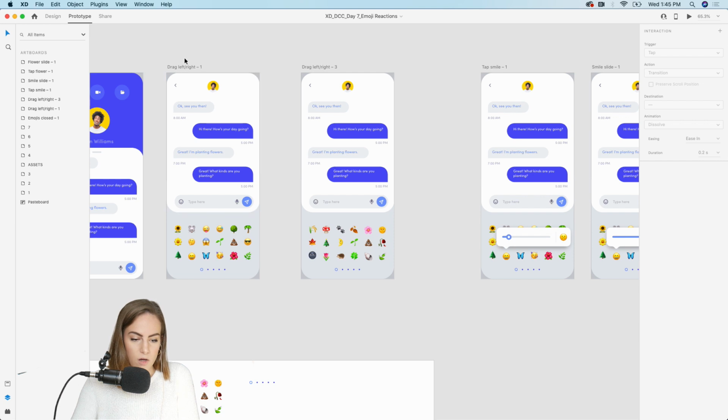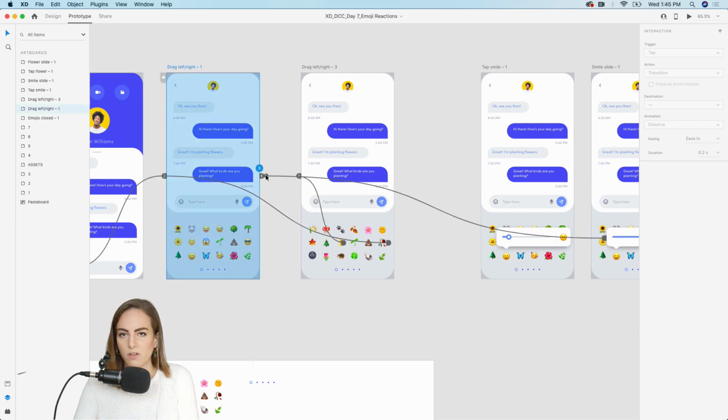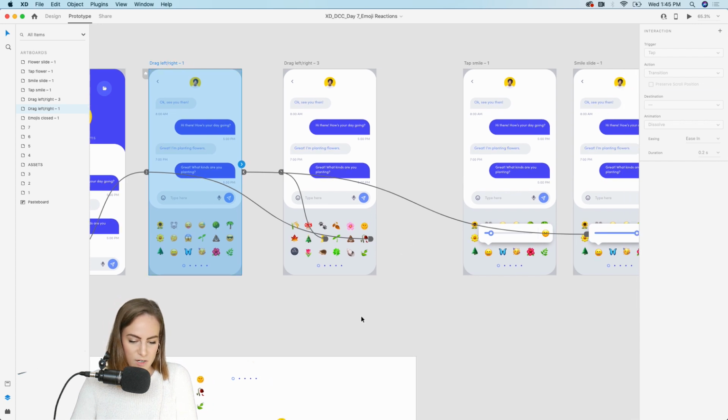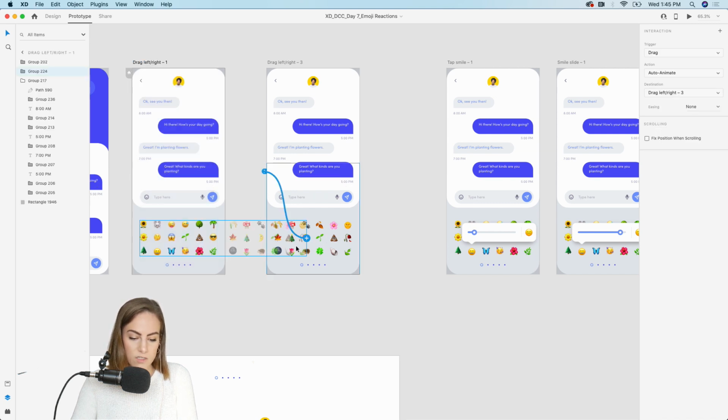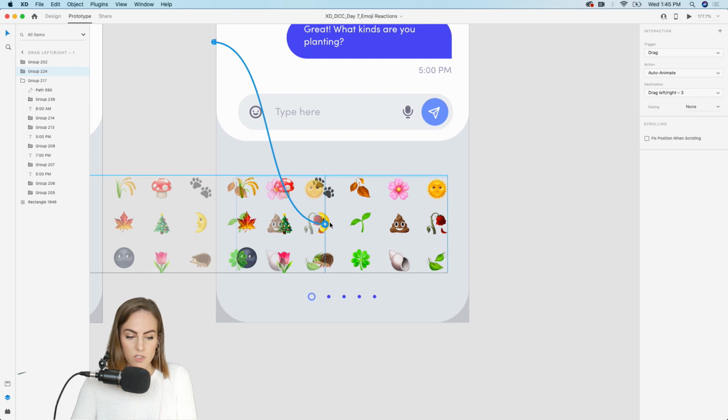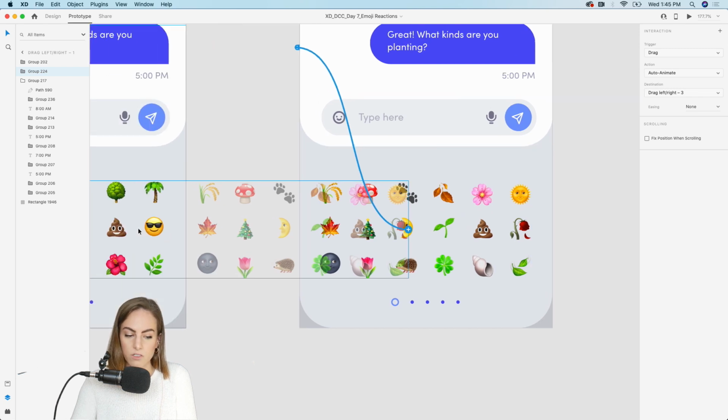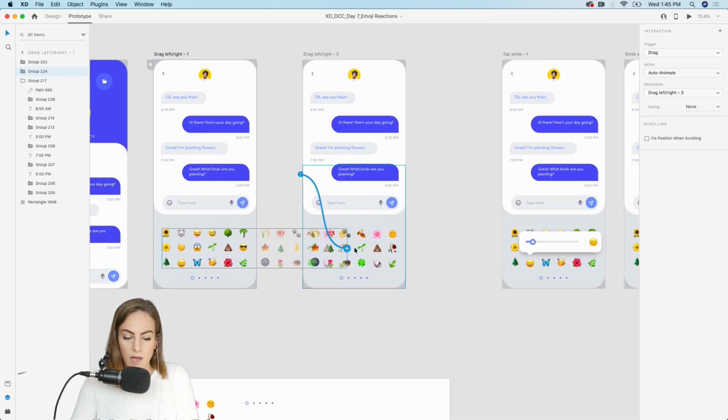All right, so from this one, we're getting a little convoluted with all of our arrows here. So from this one to this one, we need to be able to get here. So let's click on this, and I'll zoom in a bit so you can see. We already have the trigger going from this artboard to the next, and that's with our drag, swiping left and right through the pages of emojis. But you'll notice now that we have this plus icon. That now allows us to add another interaction, so multiple interactions.